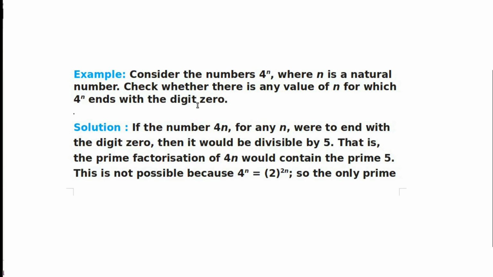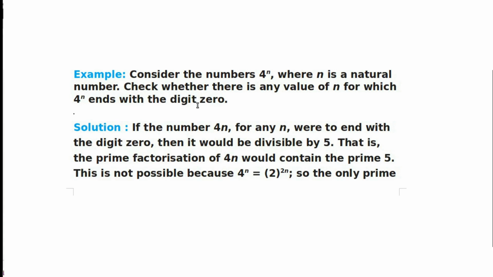That is 1. 4 raised to 1 is 4. 4 square is 16. 4 cube is 64. We need to check if 4 raised to any number ends with the digit 0. 10, 20, 30, 40. A number ending with the digit 0 means that it is a multiple of 10.